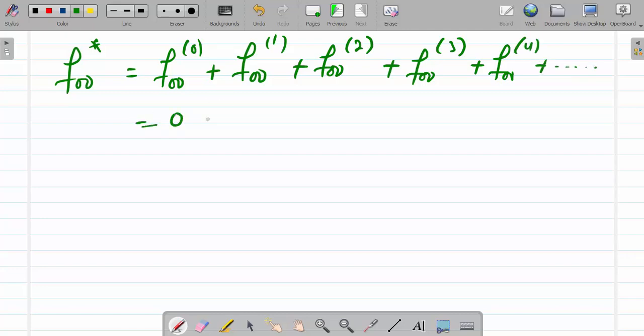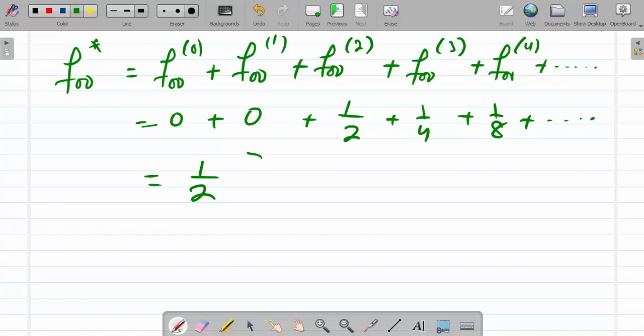So this is 0, this is 0, this is 1 by 2, this is 1 by 4, this is 1 by 8 plus up to so on. So here 1 by 2 taking common, 1 plus 1 by 2 plus 1 by 2 square plus up to so on.